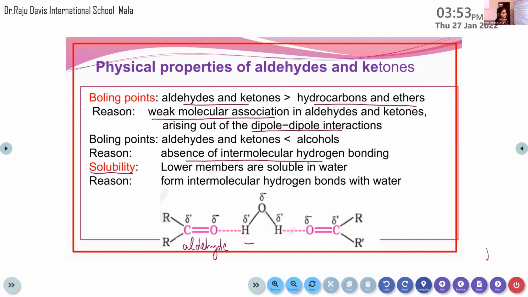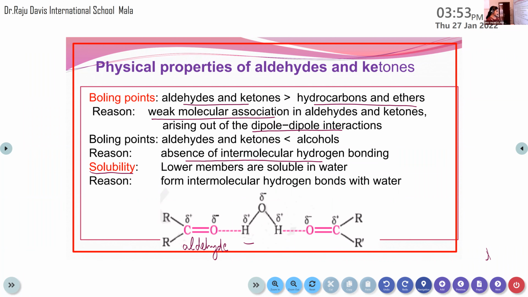This is clear about the physical properties? Yes or no? Yes, ma'am. Yes, okay. Ma'am, the last equation, can you explain?